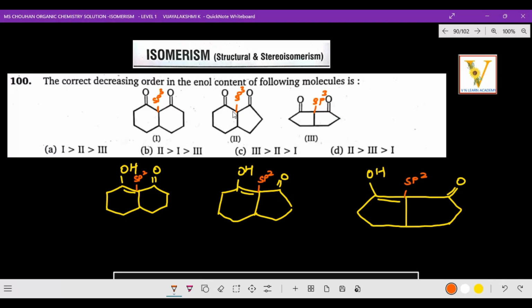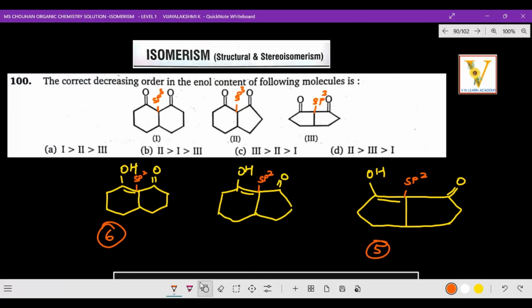In that only one bond is there, but here a double bond. See here also hydrogen, this CH2 group is there. No, this is cyclohexane, right? So this also hydrogen which is going to attach, so sp3 changes to sp2. And the same way here also the hydrogen is going to attach, that is the next adjacent carbon where there is a hydrogen which is going to attach with the keto group, that is enol formation, right? You know very well. So in that point here it is a six membered ring, and here six membered with five membered ring, right? And this is completely a five membered ring.